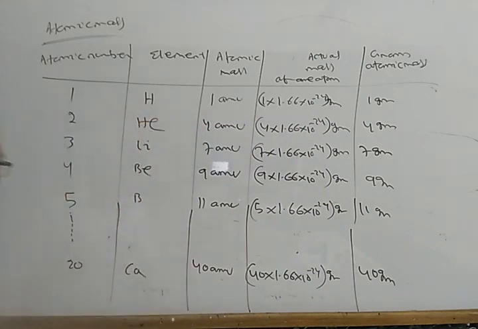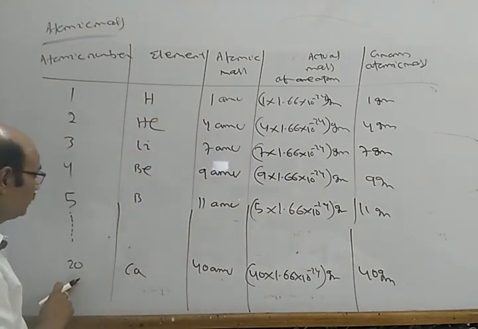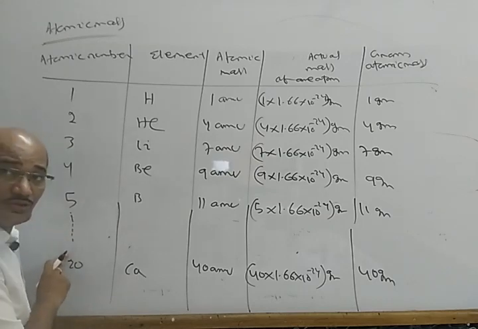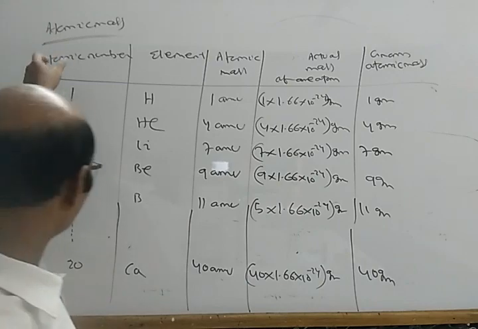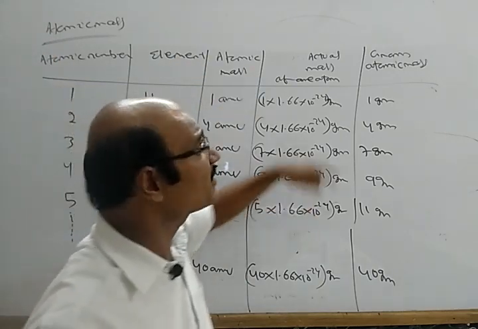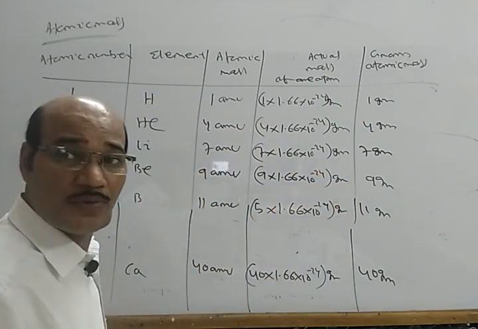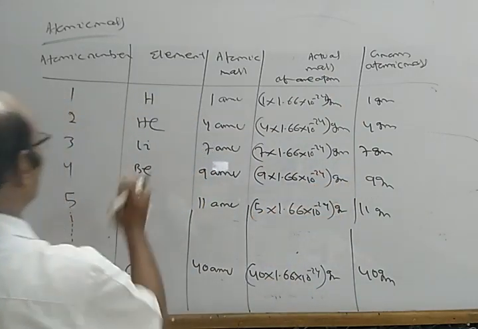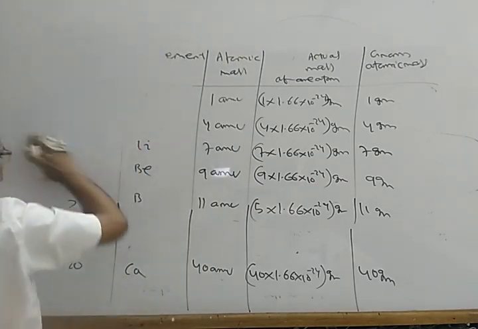So I have done up to 5 and also I have written here 20. So from 6 to 19 is your task to do. For atomic number, element, atomic mass, actual mass and gram atomic mass, you complete this from 6 up to 19. Now next, this is all about atomic mass.